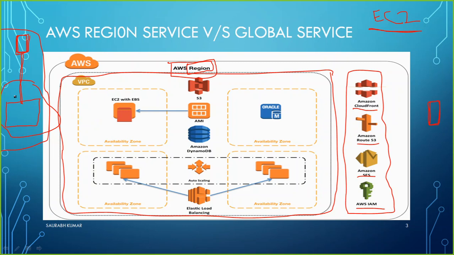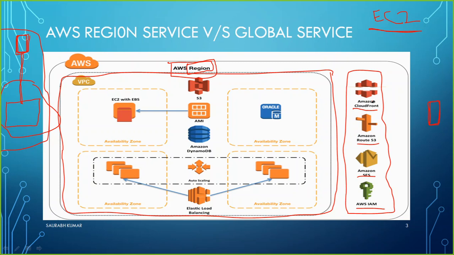I have shown you EC2 is region specific. I have shown you S3. That is again region specific, because without creating a bucket you will not be able to use the S3 service. So when you go for S3 you have to create a bucket, and you are always creating a bucket within a specific region. So EBS, ELB, these all are region specific services, and here this list is all about the global services. So I hope you now have a broad idea and a better understanding of the difference between a regional service and a global service.